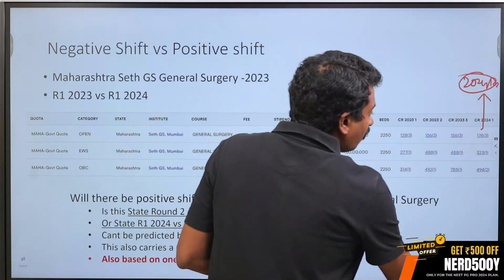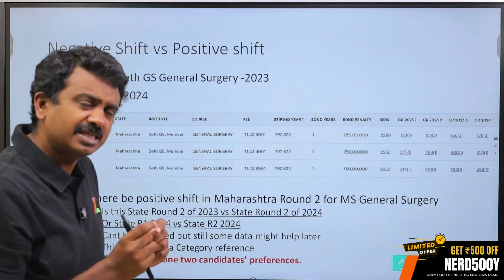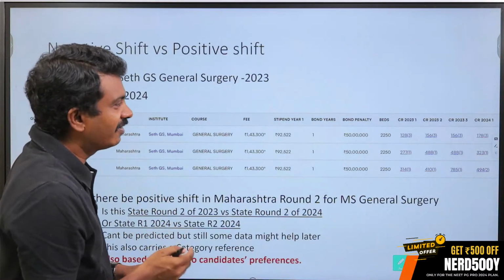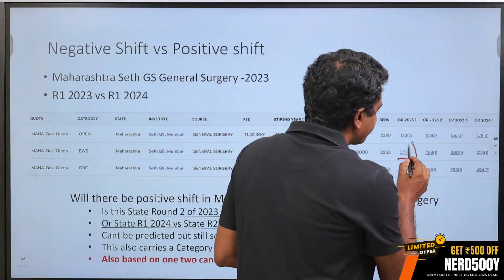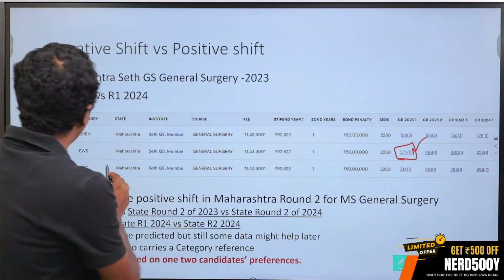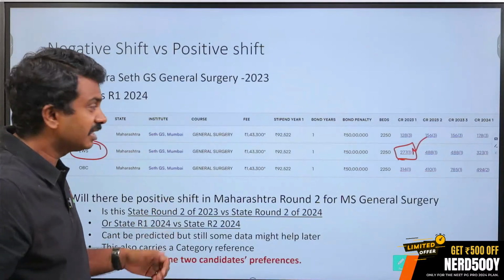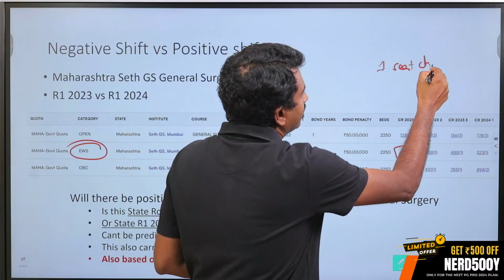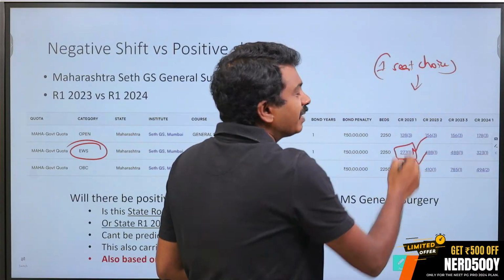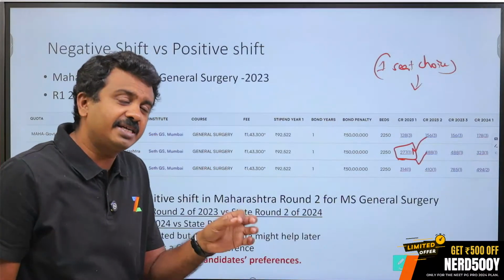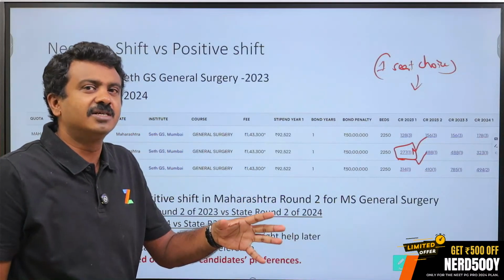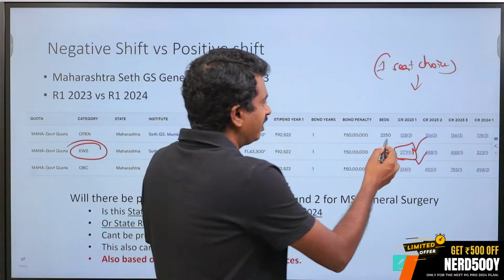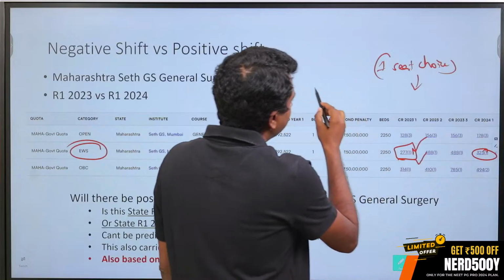That is a part. Now when we are looking at shifts, some candidates might have a different reference too. This is a third factor that you can look at. So here I am looking at, let us say, EWS seats. It is a very, very difficult thing to predict. First, because it is a one seat choice. Whenever there is a one seat choice, predictions are very difficult. Whenever there is a 20 seat choice, predictions are a little easier on what might happen later.